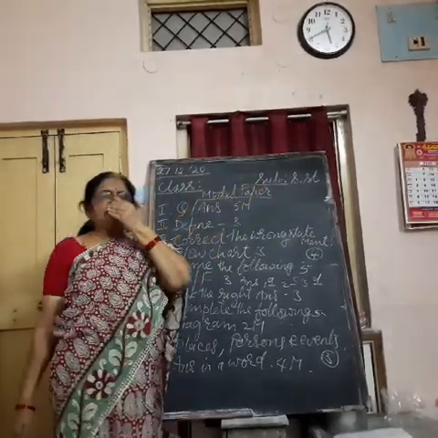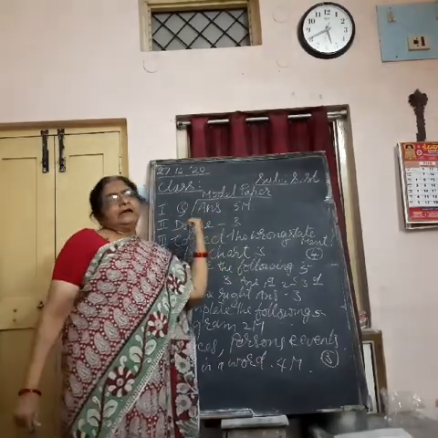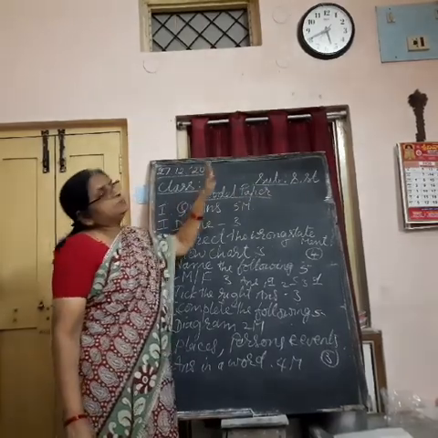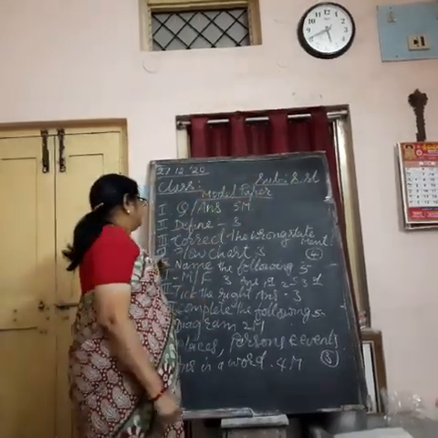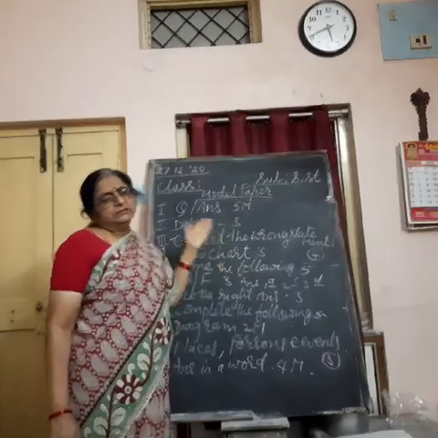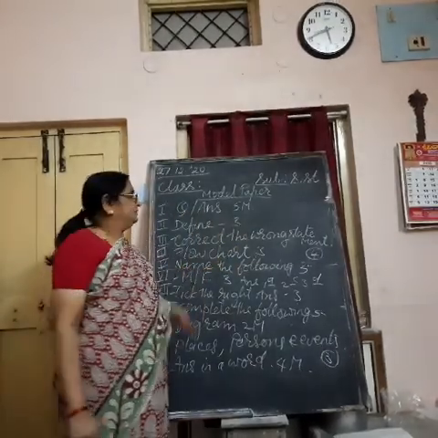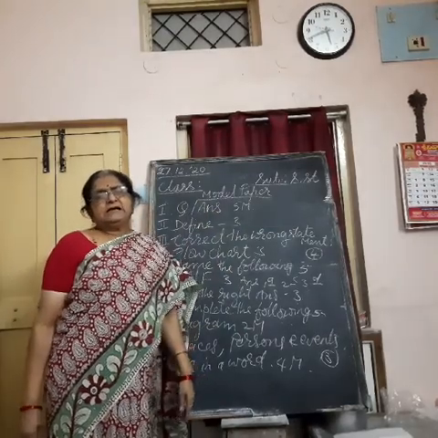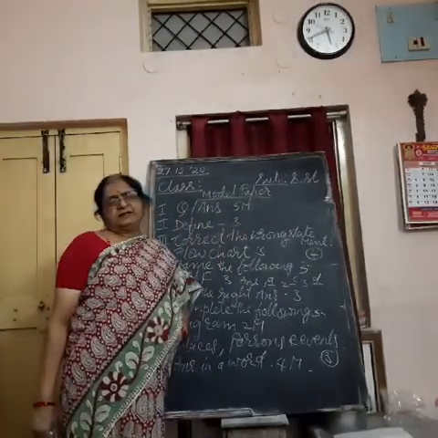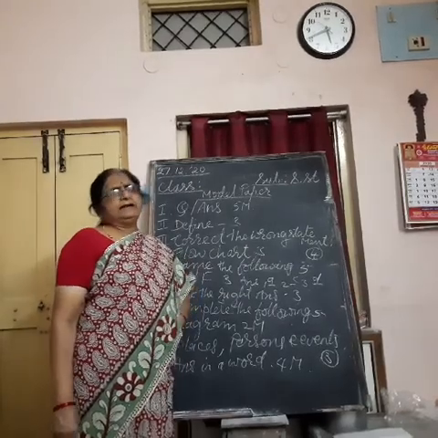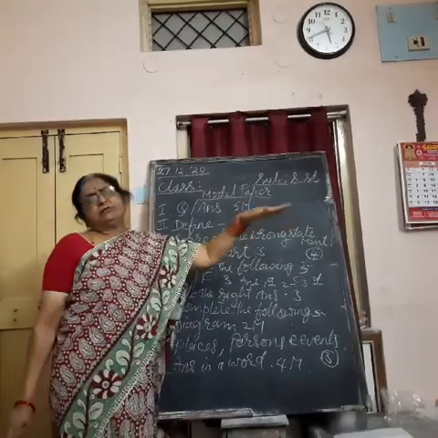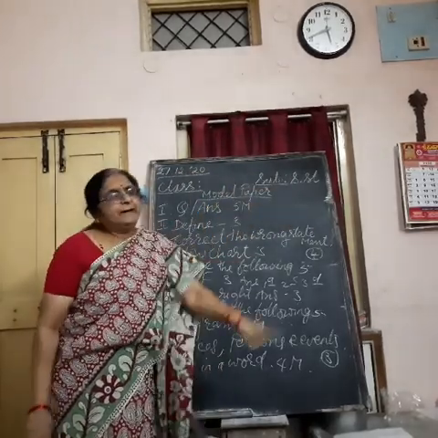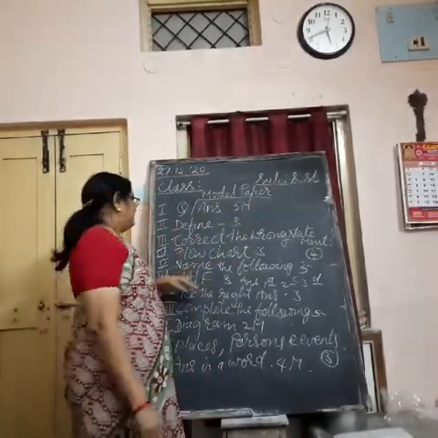Next, define the following. Wherever you get define the following, write the word given, answer it, and give space properly on your paper. Correct the wrong statements, which you are going to get from complete the following. Rewrite the complete sentence by correcting it. Complete answer you are writing, then only full mark. If you write only the word which is wrong, half mark you are going to get. I am telling you that also.